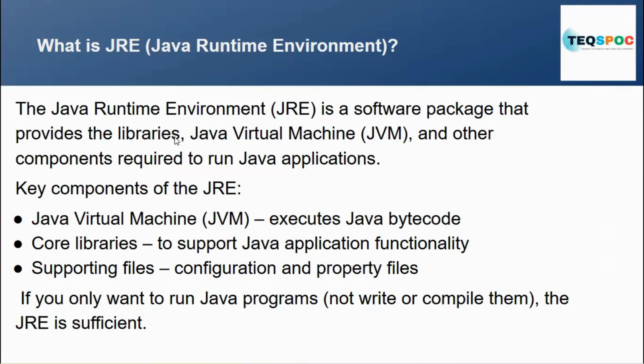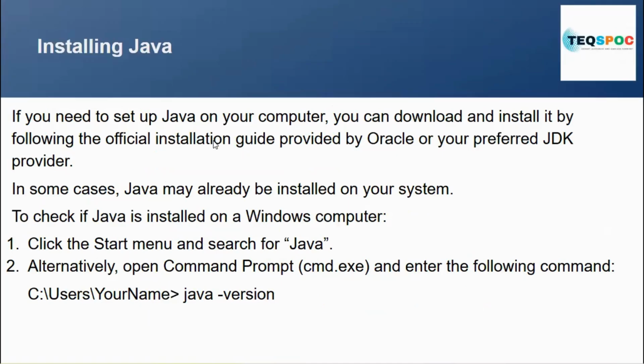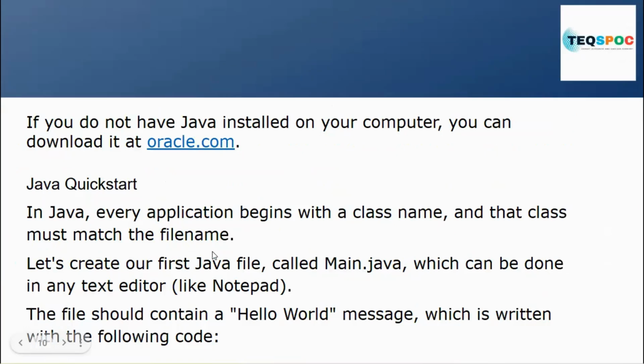Okay. Now moving further, installing Java. If you need to set up Java on your computer, you can download or install it by the following option. This is basically a guideline. Like in some computers, Java is already installed. In some computers, Java will not be installed. Okay. Let me go through it one by one. First, let me show you how to check whether Java is installed on your system or PC.